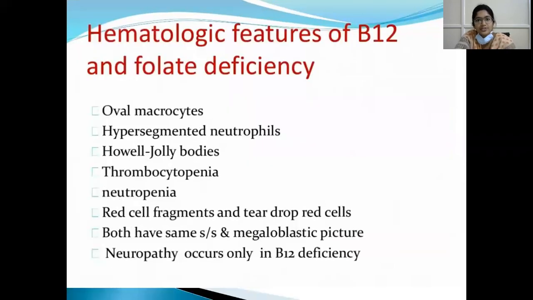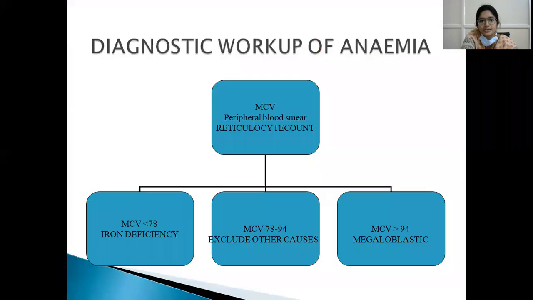So the hematological features of vitamin B12 and folate deficiency are, what we see is macrocytic anemia. Oval macrocytes are seen, hypersegmented neutrophils are seen, Howell-Jolly bodies, thrombocytopenia, neutropenia, and red cell fragments and teardrop cells are seen. And both have the same smears and megaloblastic picture. Neuropathy may also occur in B12 deficiency.